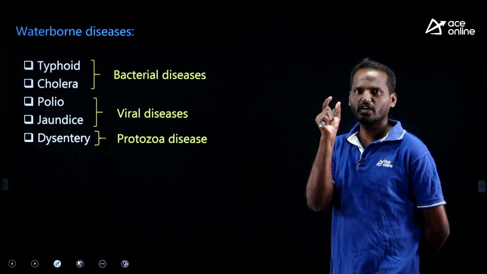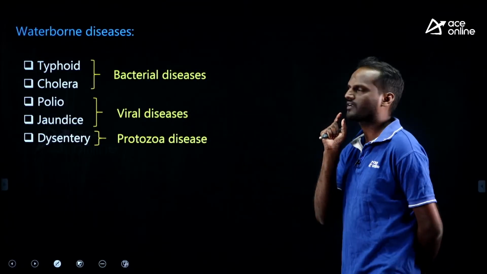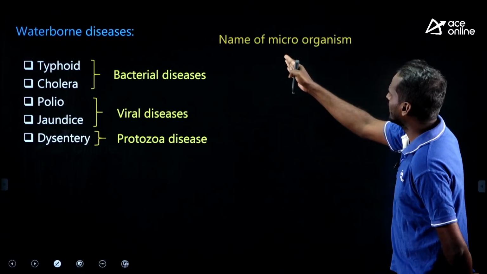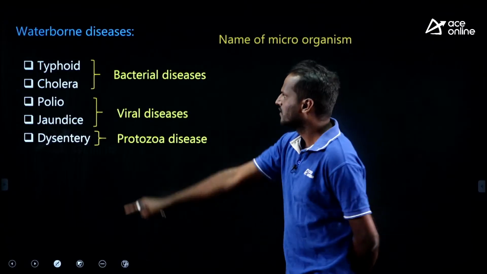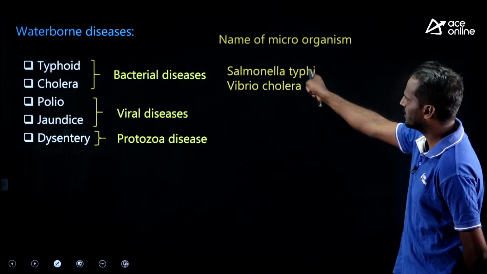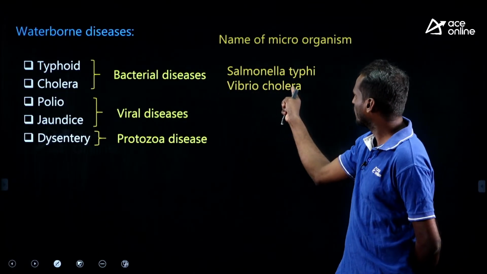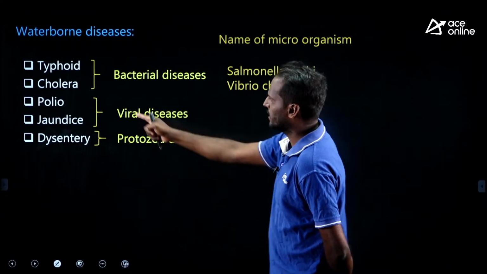Which microorganism causes a particular disease is also an important aspect. Try to recall your memory. The microorganism which causes typhoid is Salmonella typhi, which causes cholera is Vibrio cholerae, right? What about polio and jaundice?